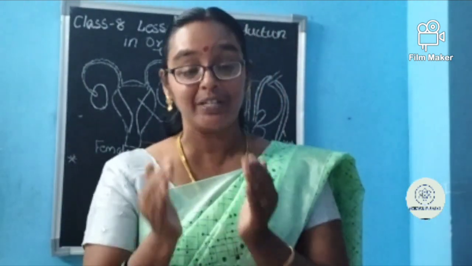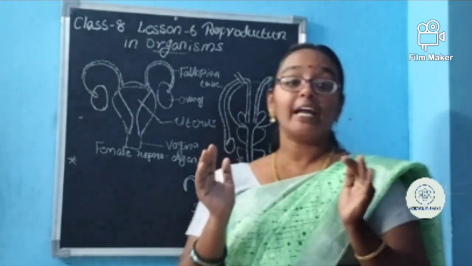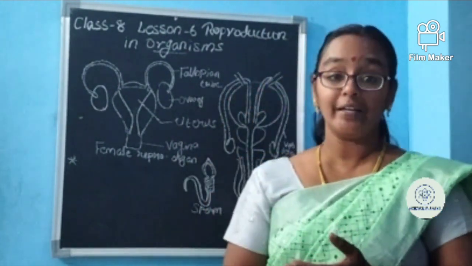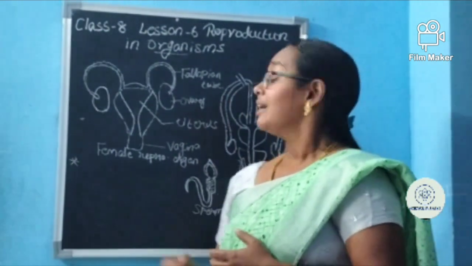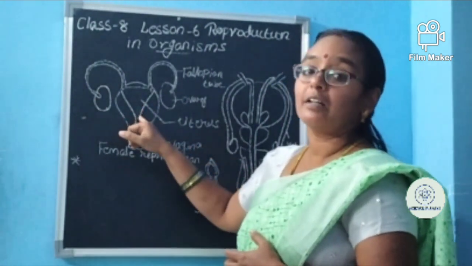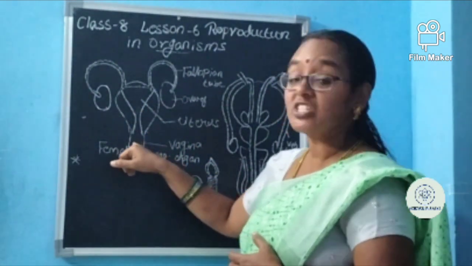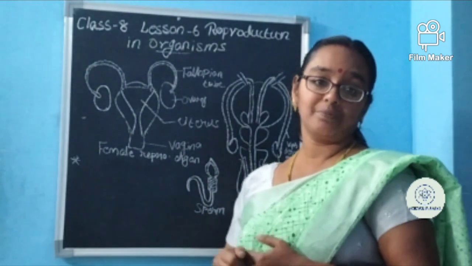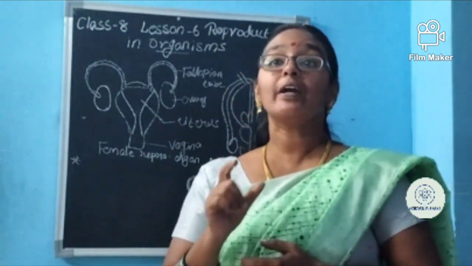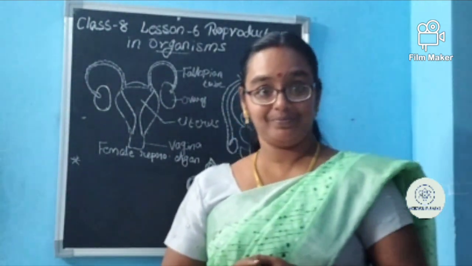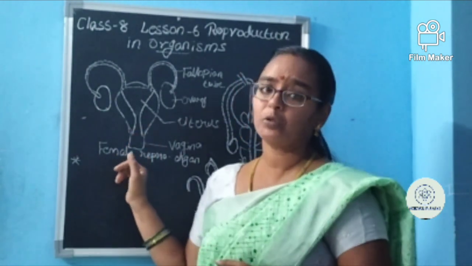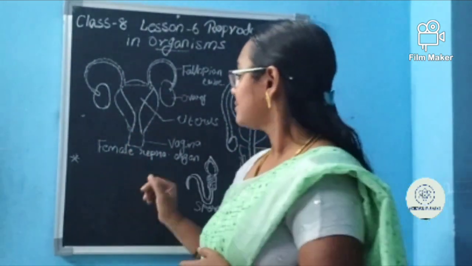When the child is fully developed inside the body of the female, the child starts coming out. Through the vaginal opening, the child will come out. We are saying it as normal delivery. This is the way through which the child comes out.